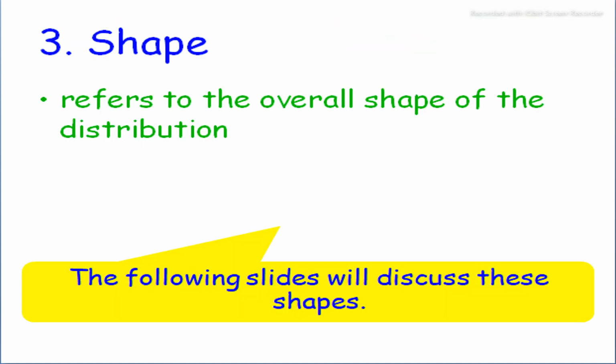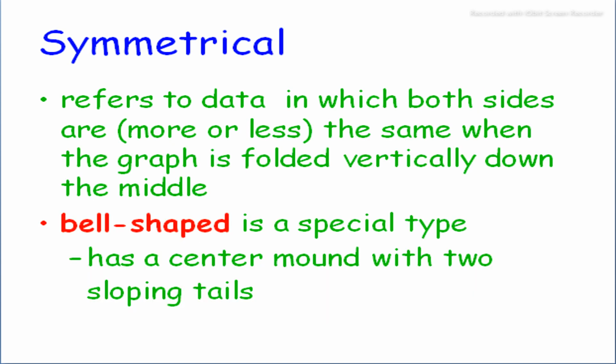And shape refers to the overall shape of the distribution. The following slides will discuss these shapes, like symmetrical. A symmetrical distribution refers to data in which both sides are more or less the same when the data is folded vertically down the middle. The bell-shaped is a special type with a center mound and two sloping tails, as we discussed in the previous slide.